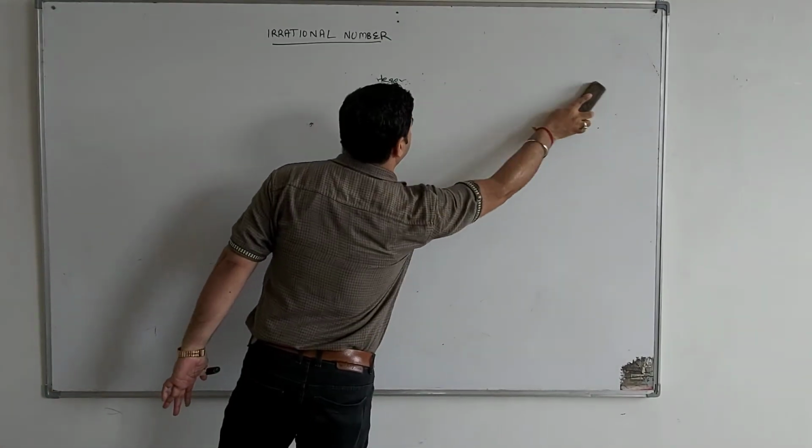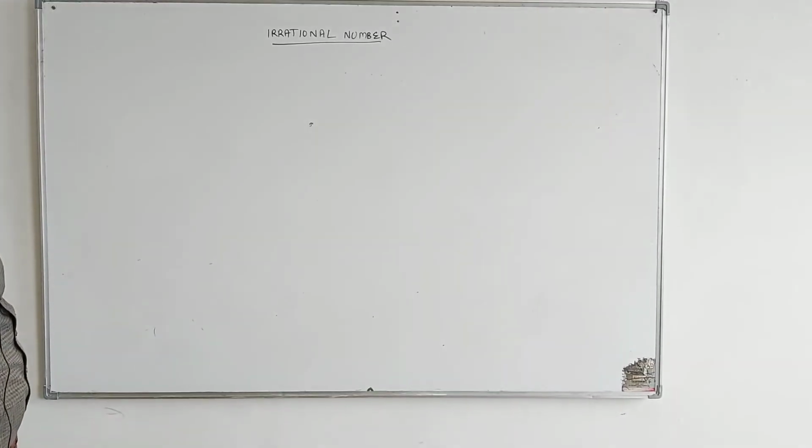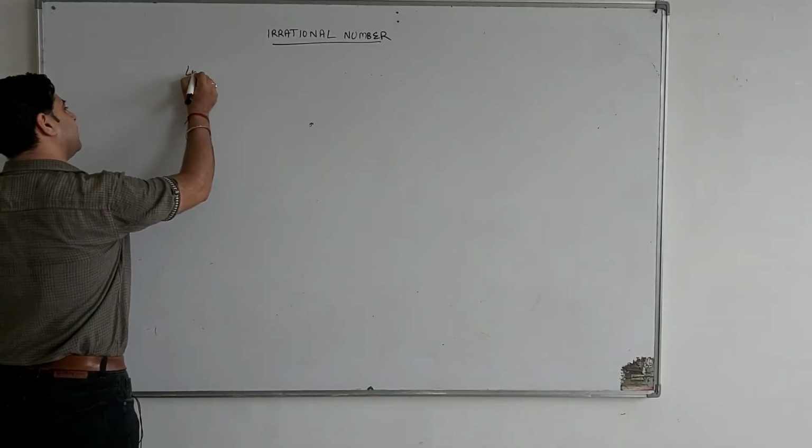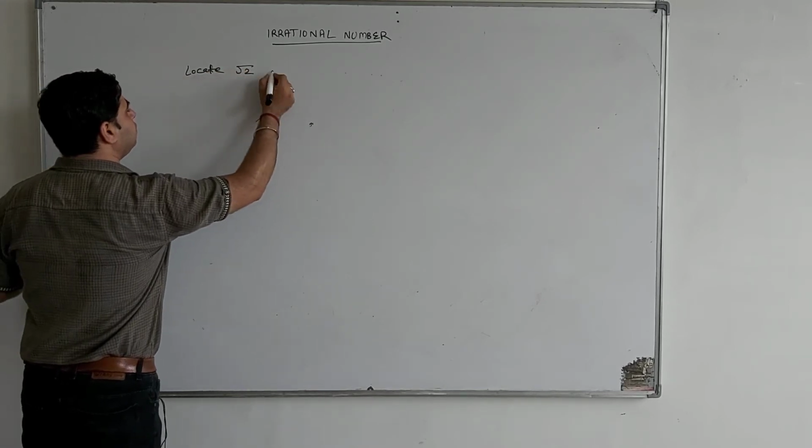Next question, the most important question from the paper point of view: locate root 2 on a number line. How to locate root 2?